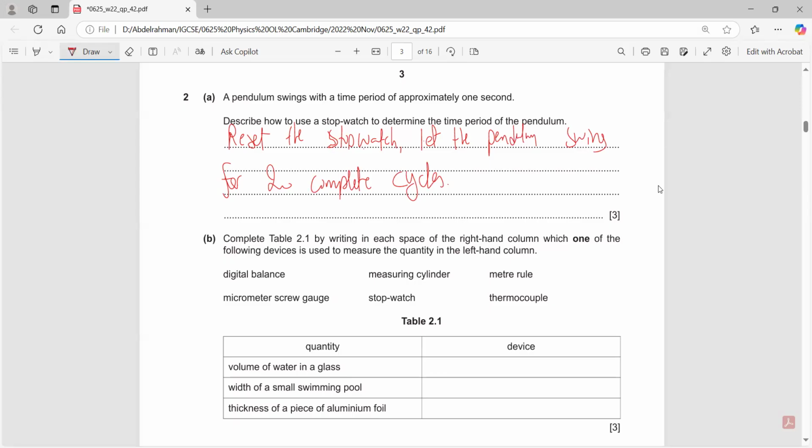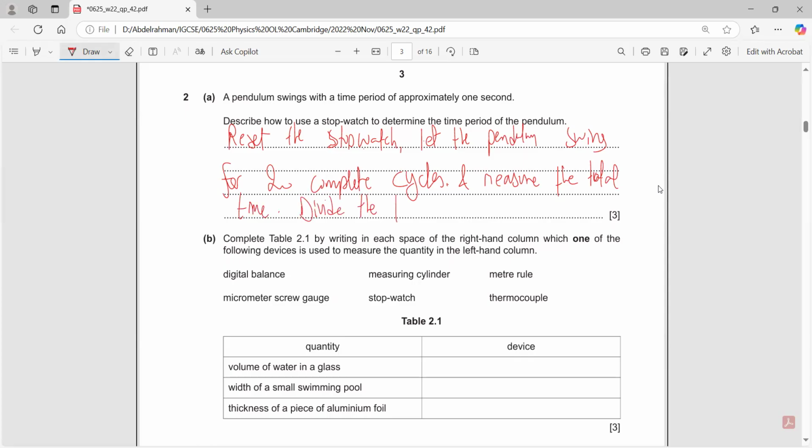Measure the total time, and then divide the total time by the number of cycles, or by 20. If you take 10 cycles, then divide by 10. 20, divide by 20; 30, divide by 30.